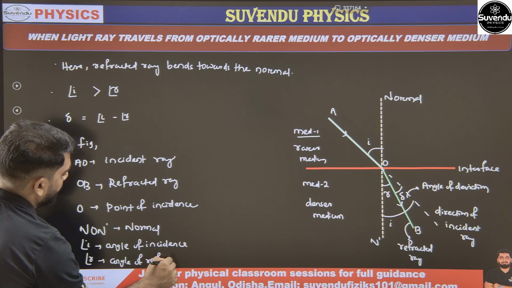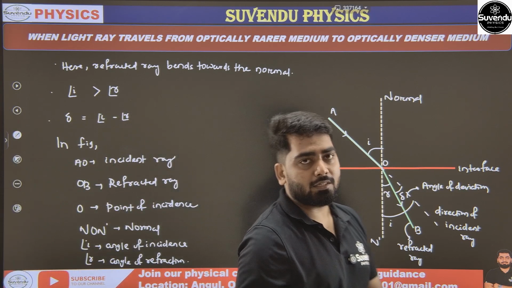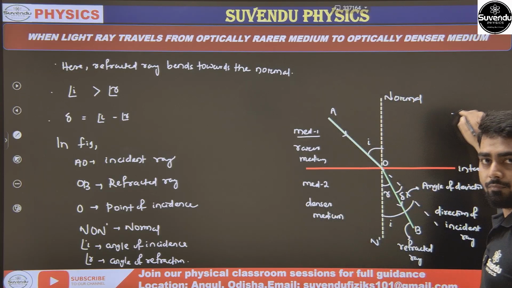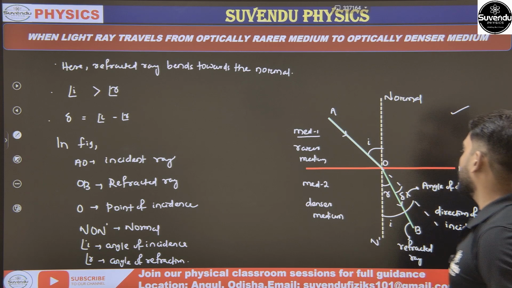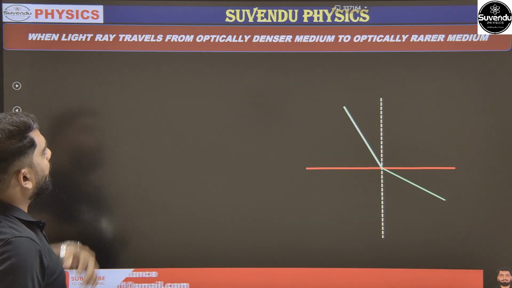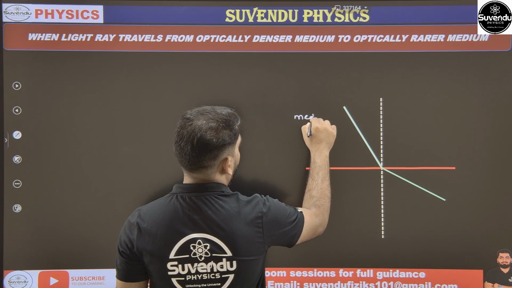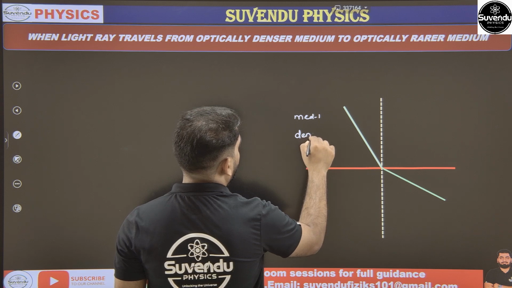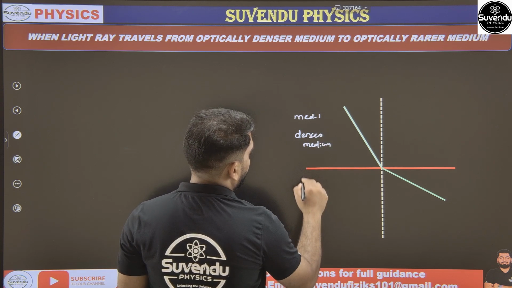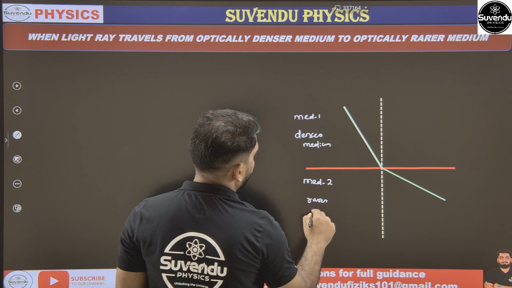So this is about the case when light travels from optically rarer to optically denser medium. Okay, is it clear to all of you? Next, come to our next content. When light travels from optically denser to optically rarer medium. तो यहाँ पे देखो, this is medium 1, that means denser medium. Then this is medium 2, that is rarer medium.